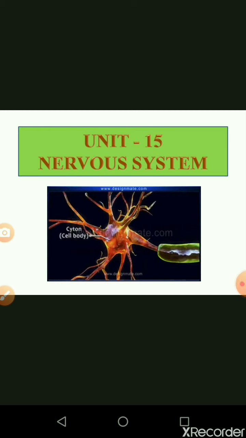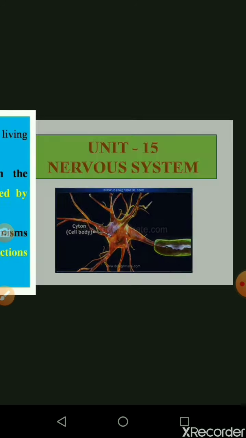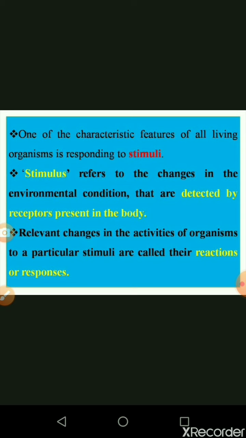In this video, we are going to be seeing about unit number 15, nervous system. From the ninth standard syllabus, we have already studied about various types of organ systems in animals. According to that, 11 different types of organ systems are available. One of the systems is called the nervous system.